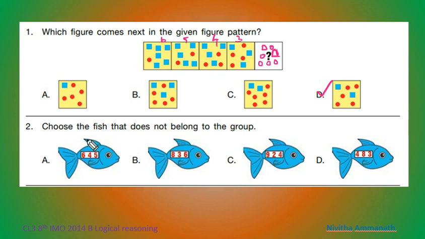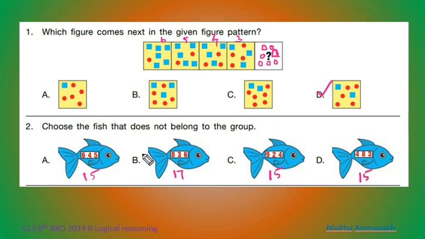Next question. Choose the fish that does not belong to the group. Here 645, 836, 924, 483. If we add the digits of this number, 6 plus 4, 10, 10 plus 5, 15. If we add this, 8 plus 3, 11, 11 plus 6, 17. Here 9 plus 2, 11, 11 plus 4, 15. Here 4 plus 8, 12, 12 plus 3, 15.